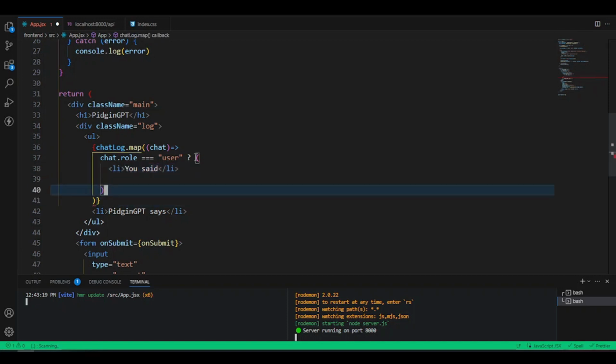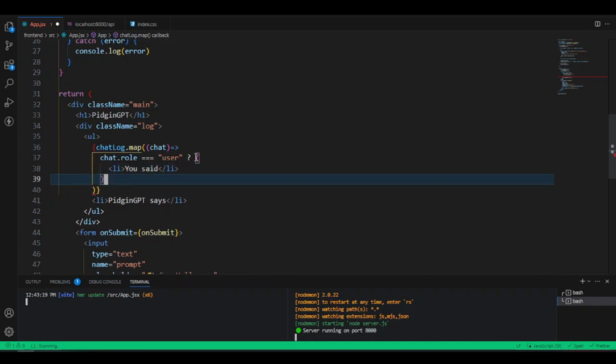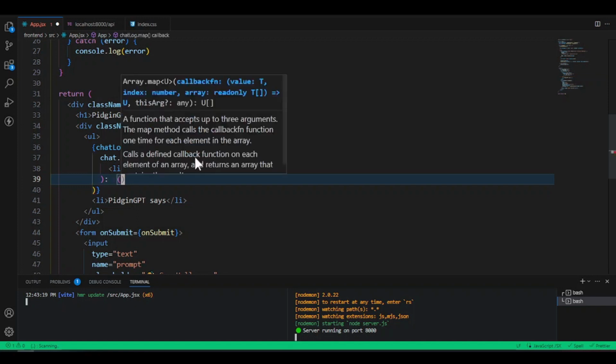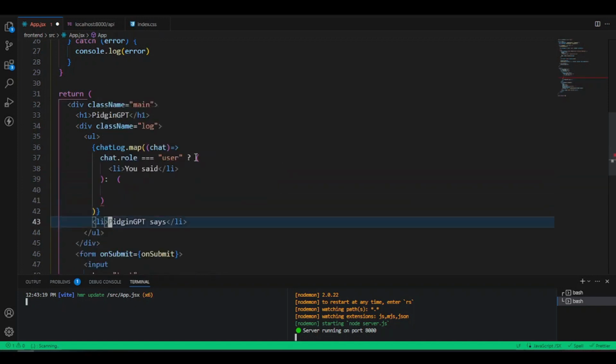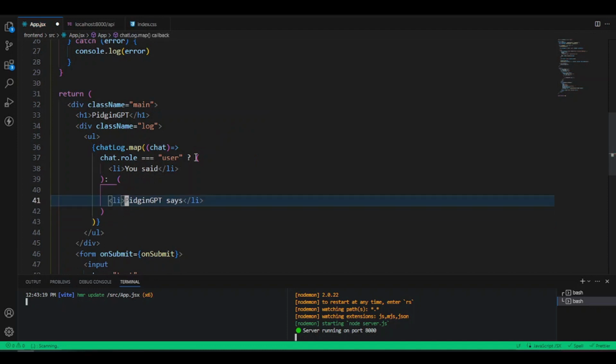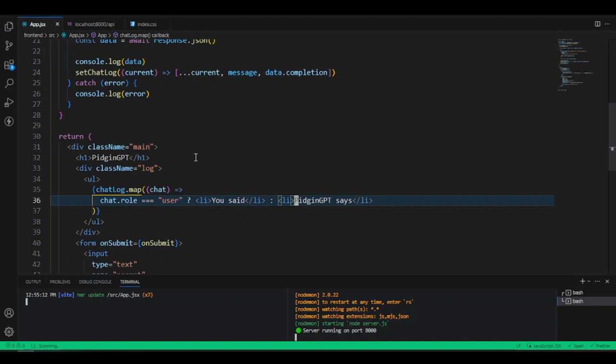And then we want to say, if that is not the case, otherwise, because we use ternary operators here, we want to say otherwise, make it do something else, of course, which now the second one says GPT goes to say something. So if we press save here, we should get these two items we're going to show, we're going to map over them because we just show only this empty text.